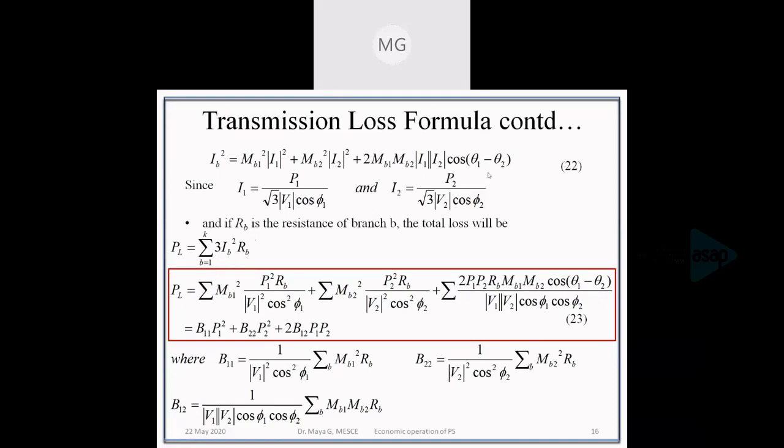IB, as we had already obtained by equation number 22, we substitute in 22 the values I1 equal to P1 divided by root 3 V1 cos phi 1, and the I2 value, and we get the expression for power loss as in equation number 23. If we compare this equation 23 with the equation that we had already discussed, we get